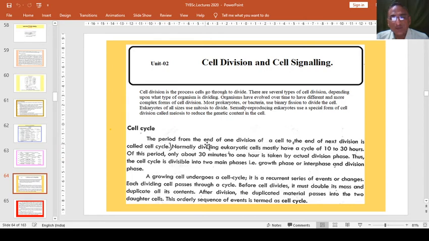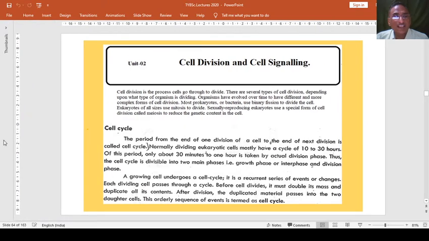The period from the end of one division of a cell to the end of the next division is called the cell cycle. Means one cell which requires its division and forming two different cells, this period is called a cell cycle. Once again, I will define: the period from the end of one cell division to the end of the next division is called the cell cycle.